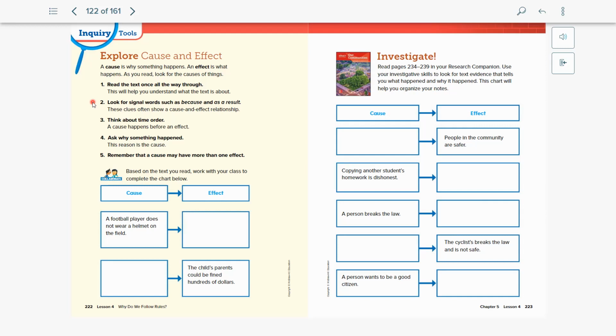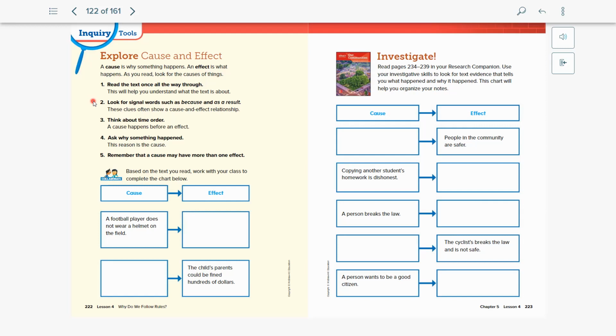Then we're going to get started on page 223. It's similar to the setup we just saw, where they're going to give us either a cause or an effect, and we're going to try to fill in the blanks. So before we begin, we see that we have no cause for the first one, but we have an effect. And it says people in the community are safer. So we need to find something that causes people in the community to feel safer. Now that has the effect that people in the community are safer.